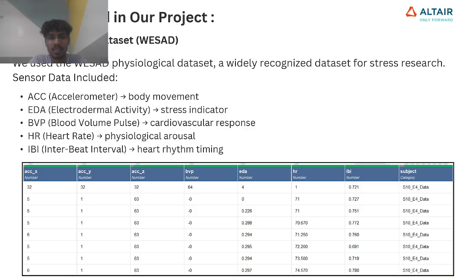You can see this table is a more generalized view. I did some feature engineering using the Altair AI Studio. I converted the ACC column into three directions: x-axis, y-axis, and z-axis. Then I use BVP, EDA, HR, which is heart rate, and IBI, and the subject, which is the number of the subject used to collect the data set.